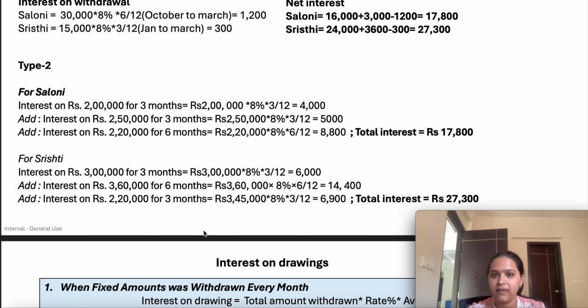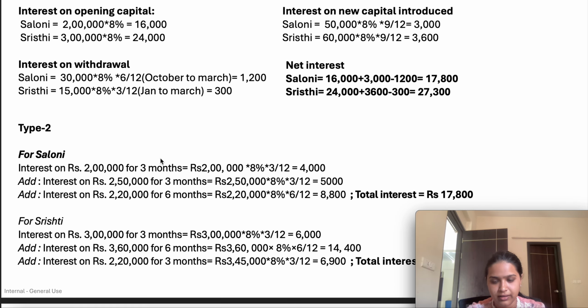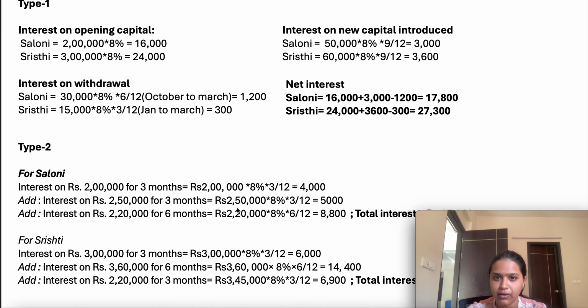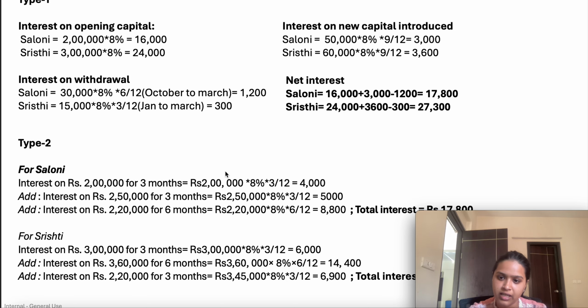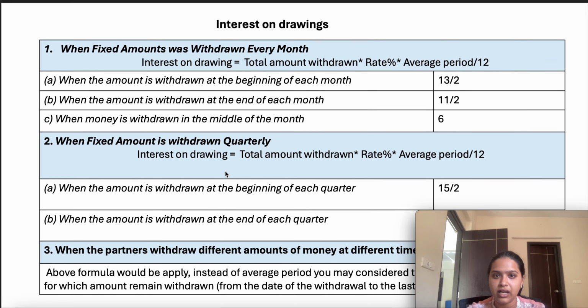Otherwise, we can do one thing. We can consider the interest on capital on the updated balance, right? So there are two types of method. I have given the explanation for each type of method. So it's up to you which method you want to consider. Okay. Next, interest on drawing.